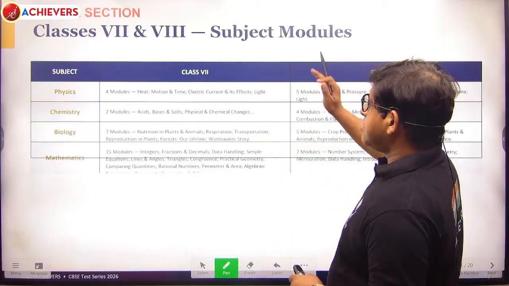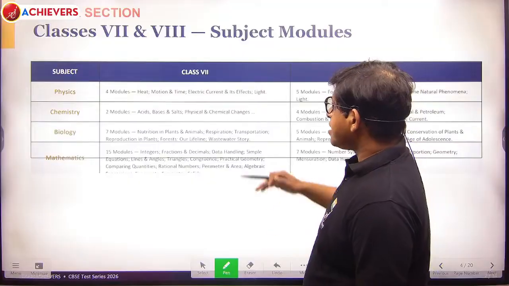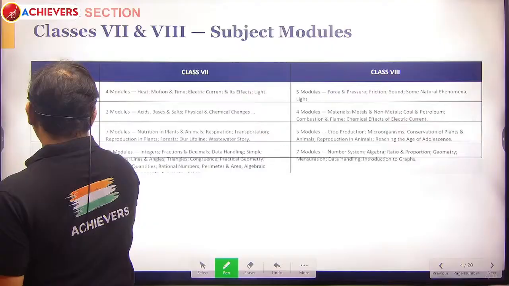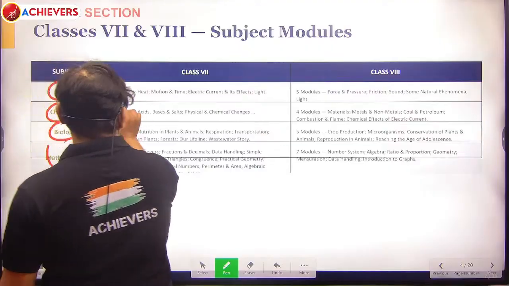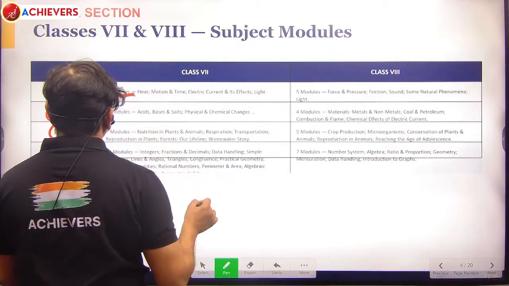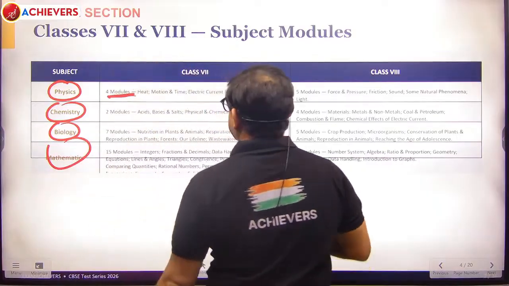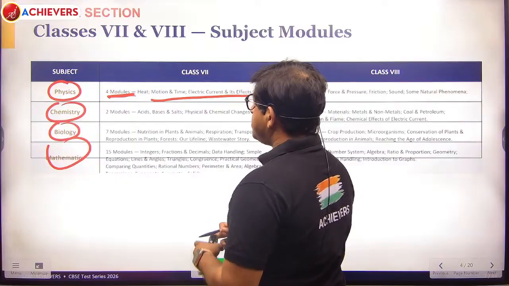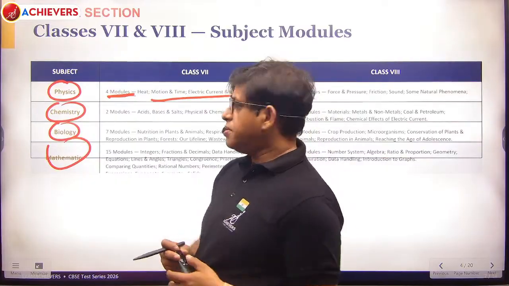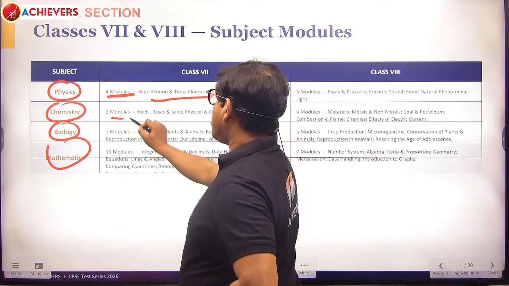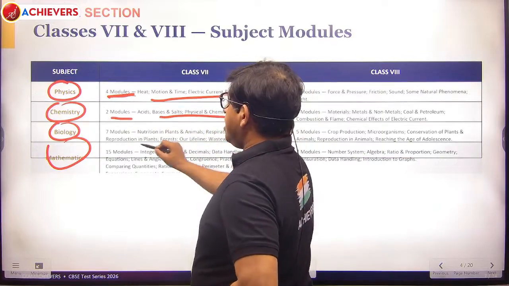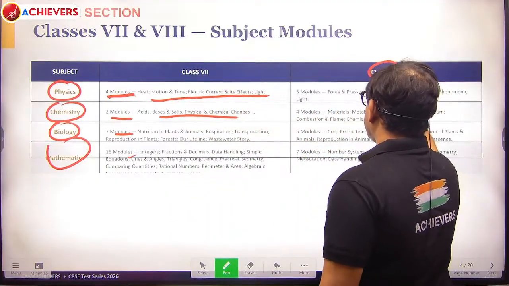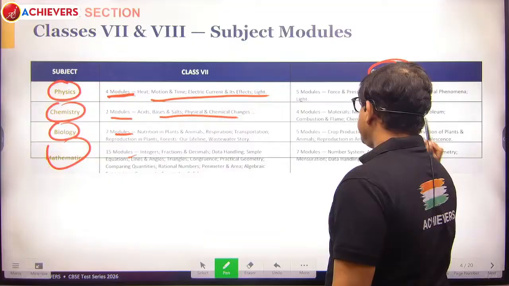So first the junior section, that is 7 and 8. First we are defining the syllabus for PCMB. How many modules are there? There are 4 modules, for example, for physics in class 7, and the modules are written over here. That is CBSE. You can match with your CBSE syllabus. In chemistry, there are 2 modules. These are the topics there. And biology 7 modules. In maths, there are 15 modules for class 7. And class 8, accordingly, 5, 4, 5 and 7 modules.